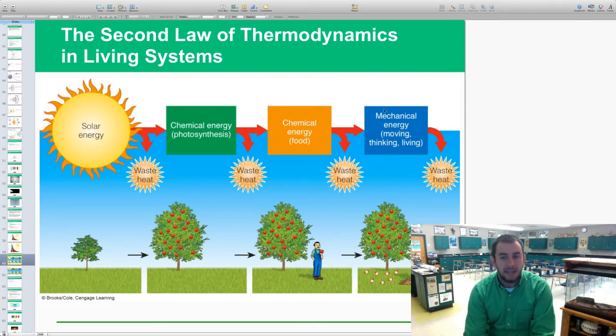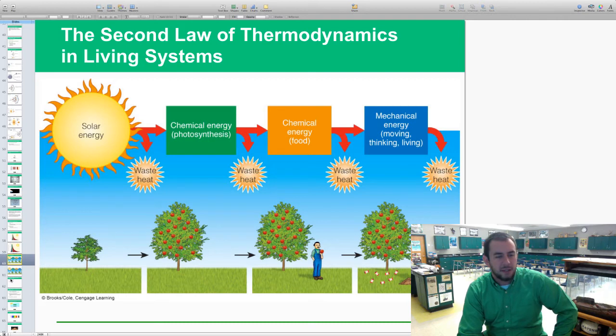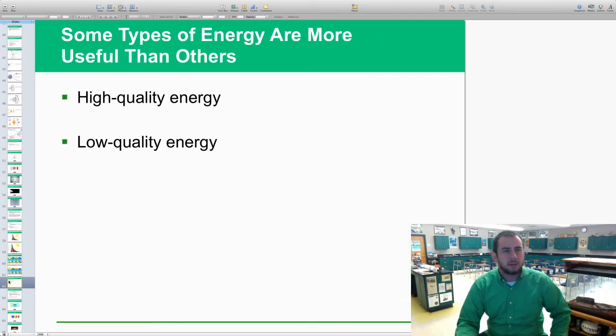And then we change that into mechanical energy, or moving, thinking, living, growing, things like that. Obviously, he's using it to dig and plant more trees, and the trees growing still as well. But in all of that, we still waste heat. So it leads us to our second law of thermodynamics, which is that energy is not transferred with 100% efficiency. We're going to get to this a little bit later, and there are some different types of energy: high quality energy as well as low quality energy.